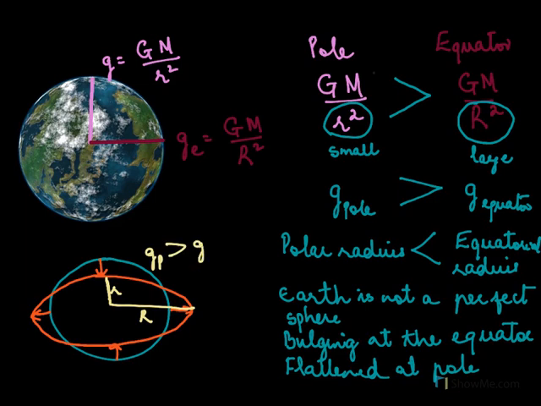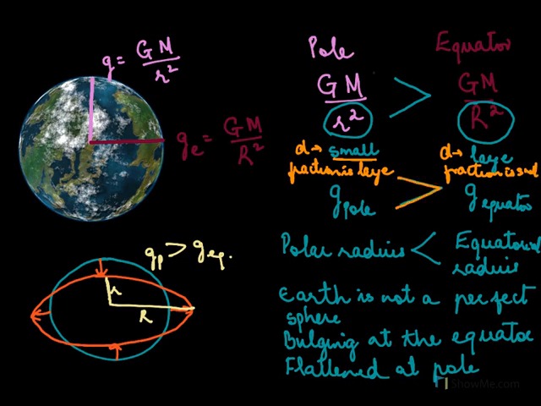Therefore, the g here at the pole is greater than the g at the equator. Since the denominator was small here, the fraction will be large. Here the denominator was large, so the fraction is small, and hence you get this greater than sign.